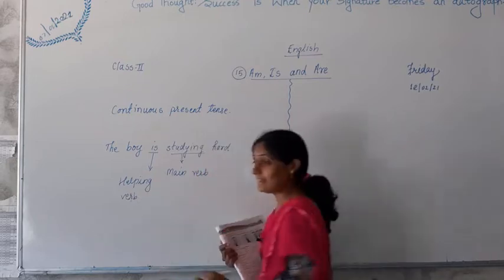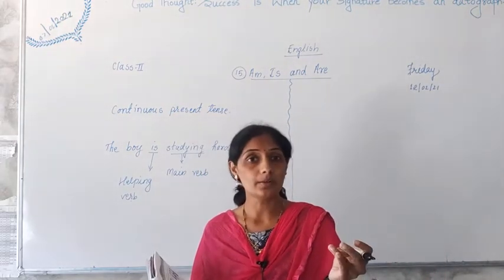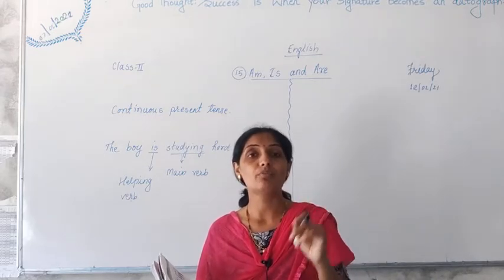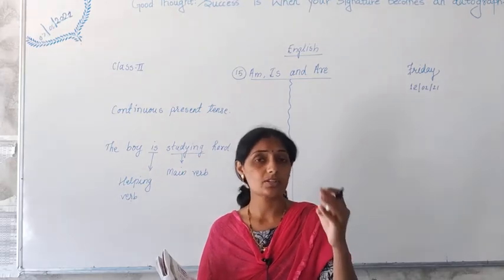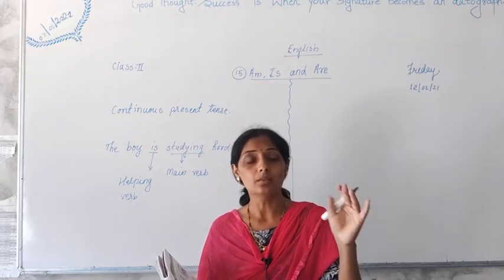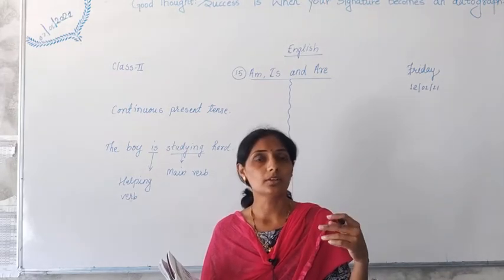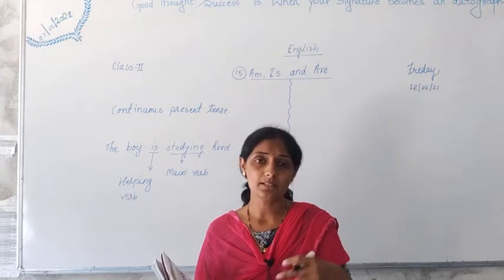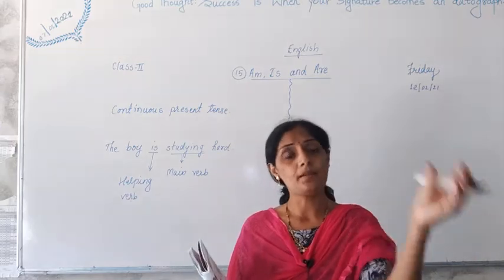So in a sentence, am, is, are, was, were, will be, have, had, such words are called helping words. Shall, should, will, would, can, could. There are many more. There are many verbs which help main verbs.